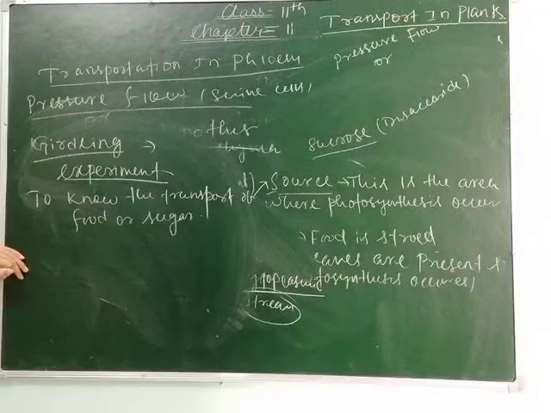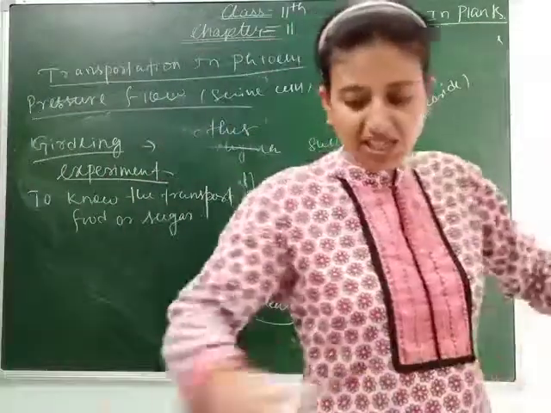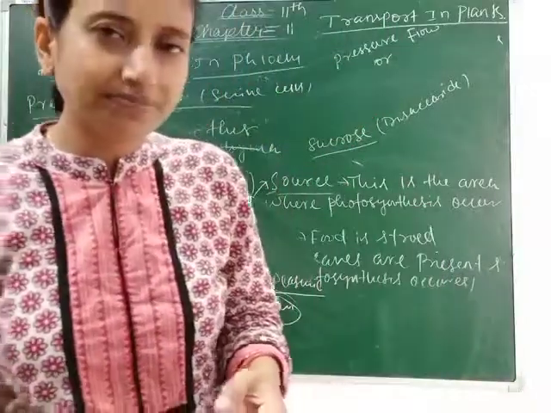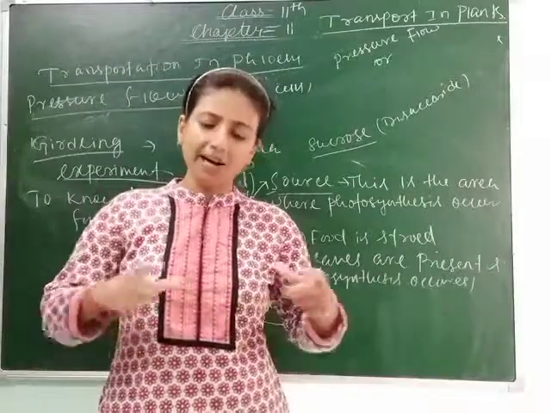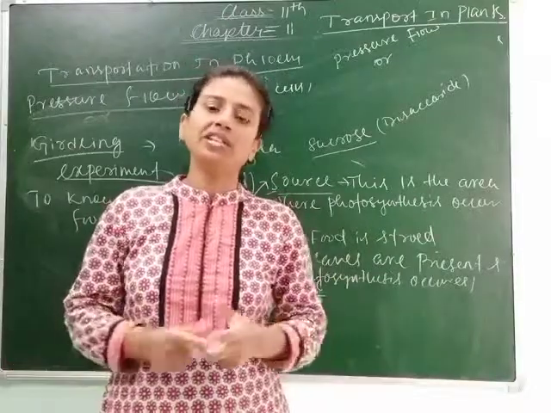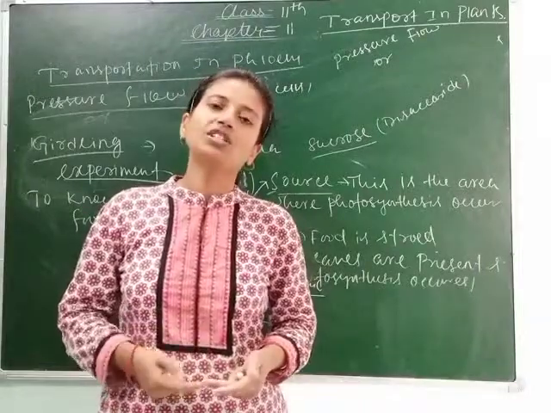Clear, students? So the bark is removed in the trunk up to the depth of phloem. In the absence of phloem, food is not translocated downwards. As a consequence, the portion of bark above the girdle becomes swollen after a few weeks. You know about girdle, girth, from girth meaning radial, and radially bark is present. The bark is removed, the part is cut. After cutting, in a few days you can see the part gets swollen. Why does that part get swollen? Because it doesn't get any food. It is so simple, so if you want, you can do this experiment yourself.